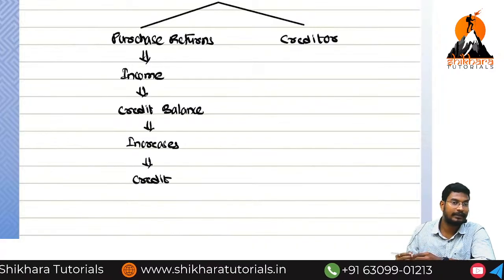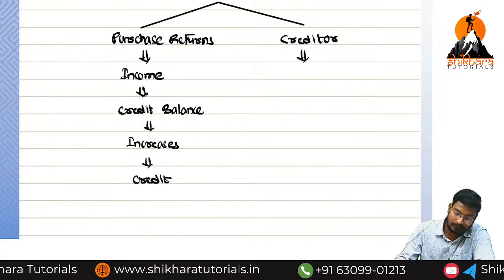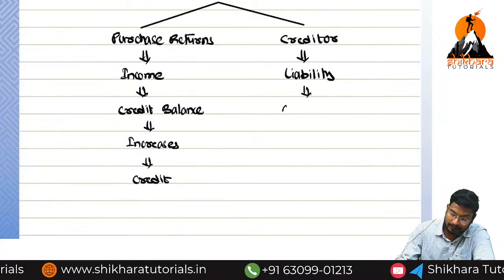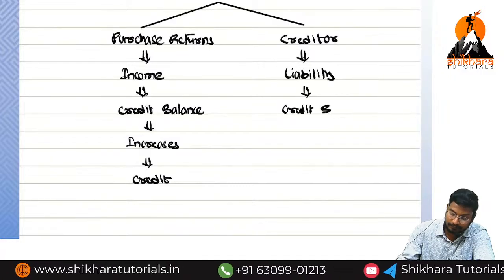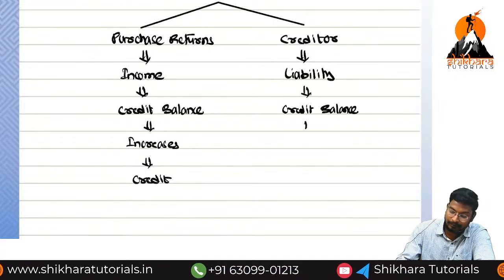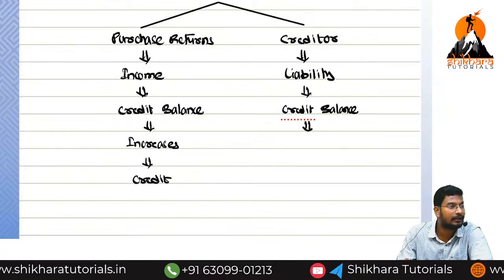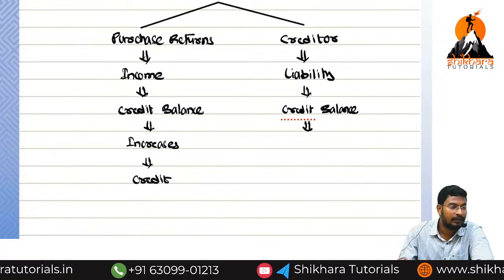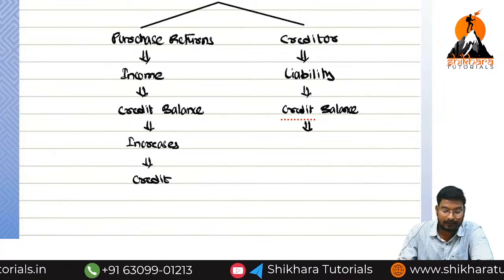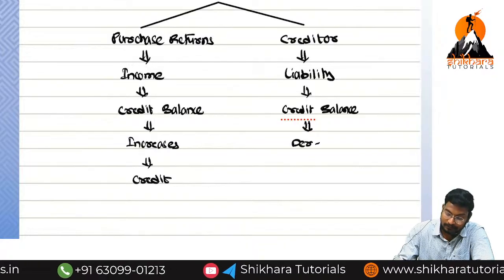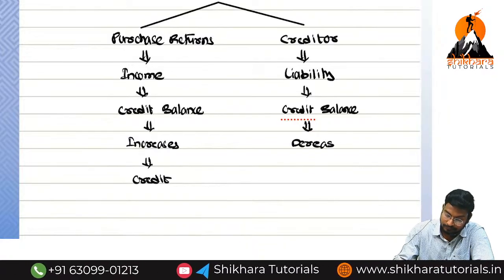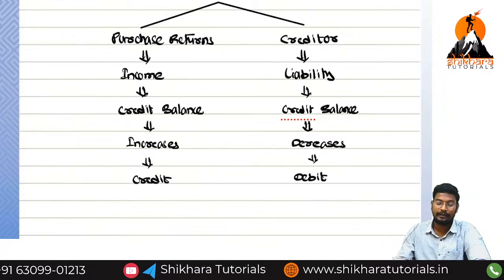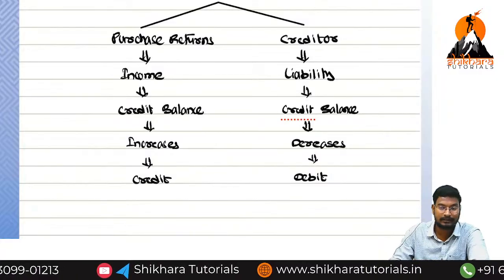Next, creditor means asset or liability? Liability. Liability will have which balance? Credit balance. So here previously we are having how much amount of liability? 10 lakhs. Now liability will be reduced, or liability will increase? Because of this transaction, liability will be reduced, so it decreases. What we need to do? We need to do debit. So what is the entry we need to write? Creditor account debited to purchase returns account.